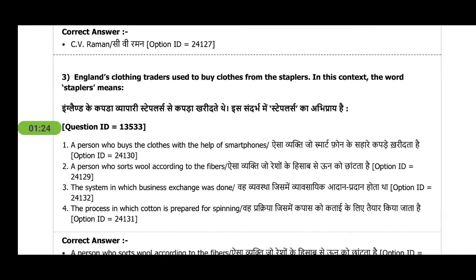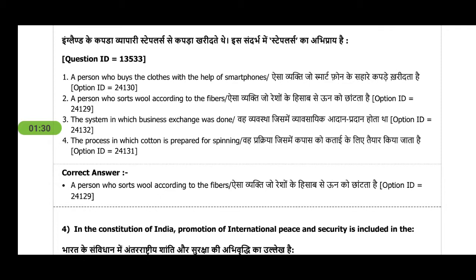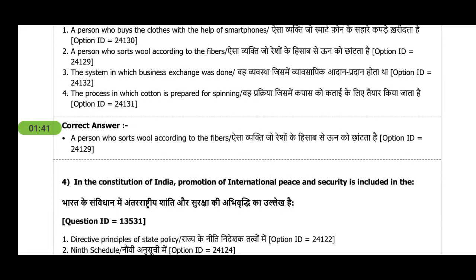Third question is England's clothing traders used to buy clothes from the staplers. In this context, the word stapler means a person who sorts wool according to the fibers. So it's a general knowledge question and it's not very regular, very standard. It must be subject specific, so people can do that.